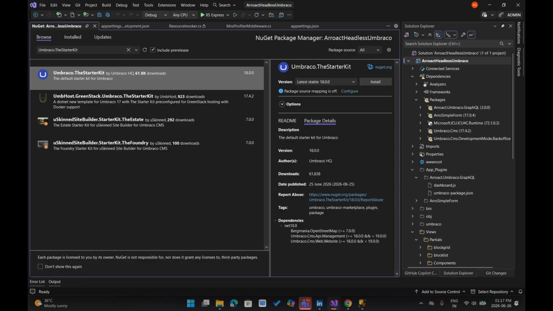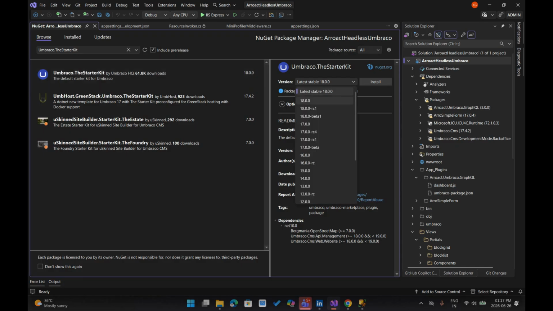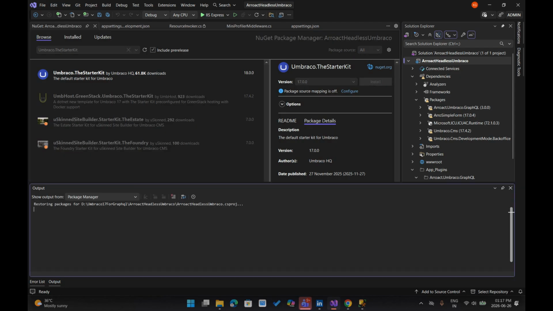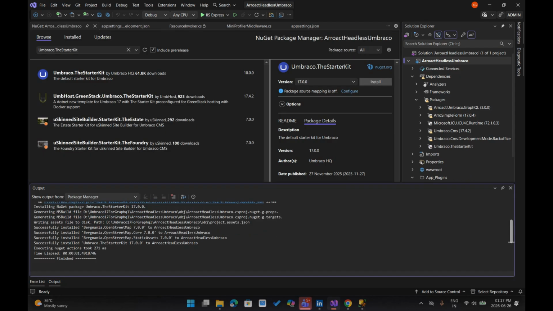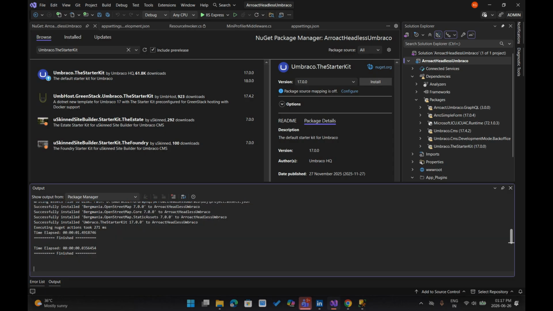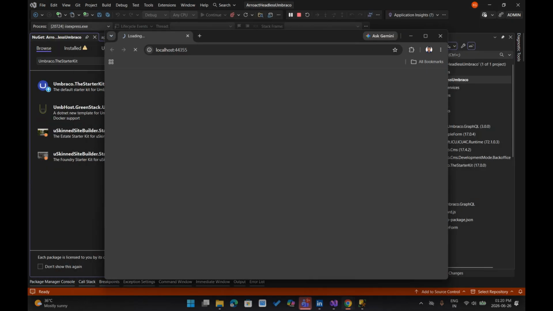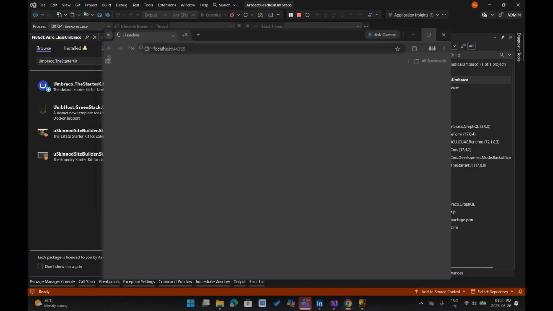So this kit has so many versions. I am going to install my suitable version, which is 17.0. So installation is completed successfully. Let me run the project again, build and run. Let's wait for some seconds.